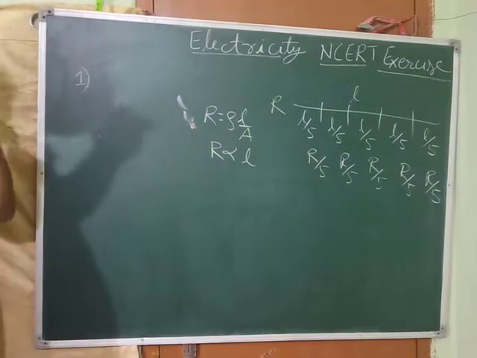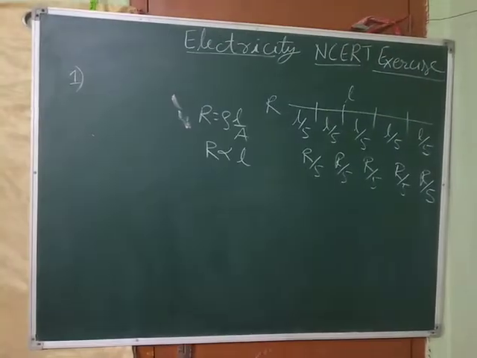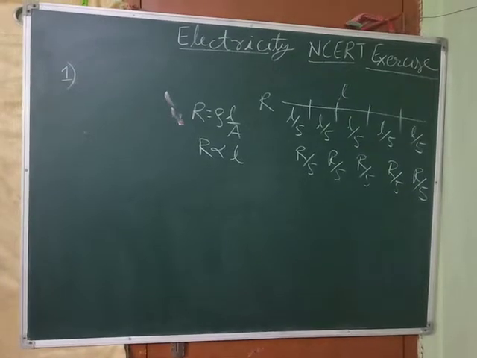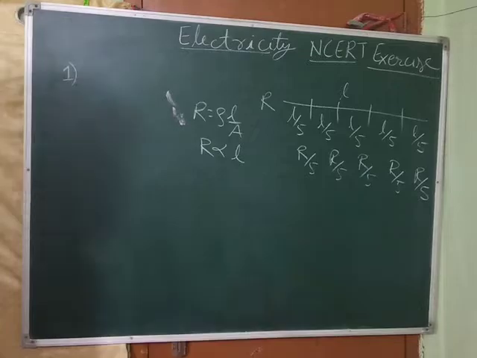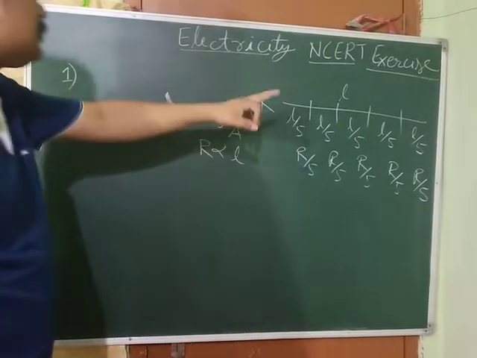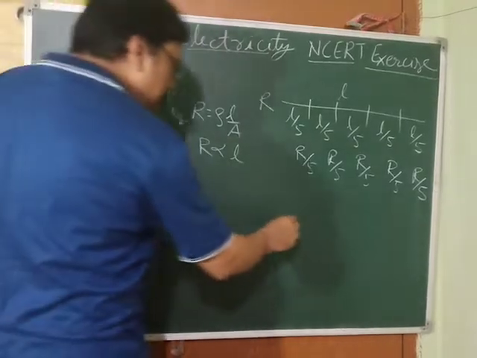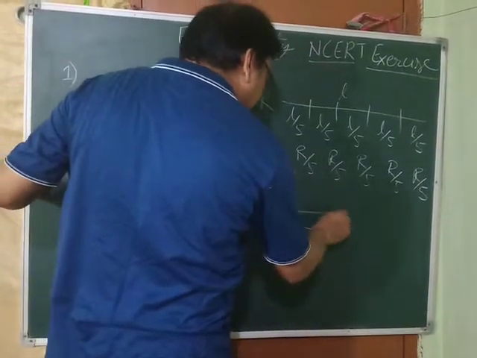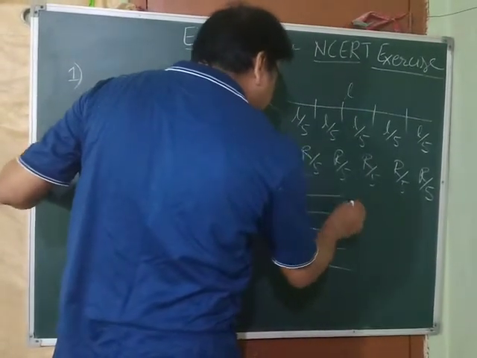5 parts you got. Now what your NCERT says is that all these 5 parts are connected in parallel, such that the combination has resistance R dash. So we have to connect these parts in parallel. When you are connecting these parts in parallel, let it be connected like this: this is one part, 2nd part, 3rd part, 4th part, and this is the 5th part.